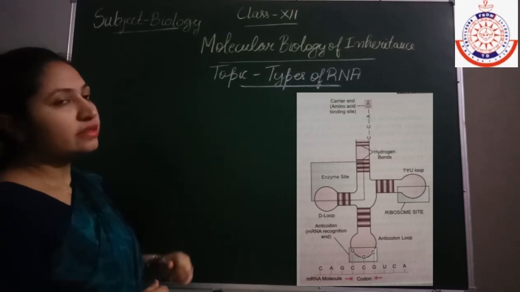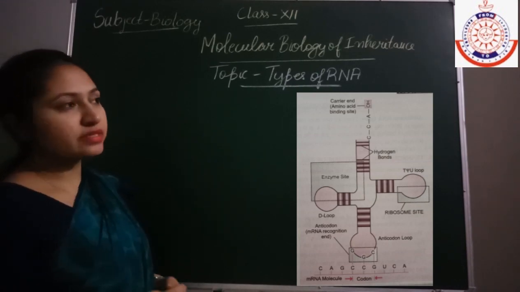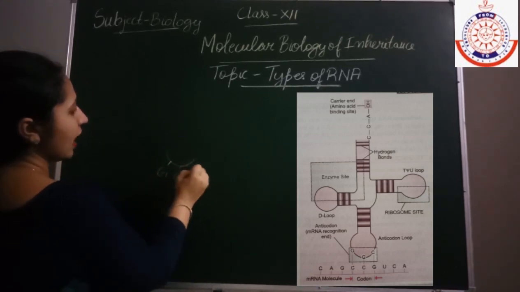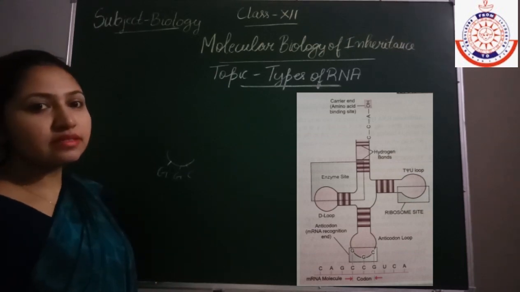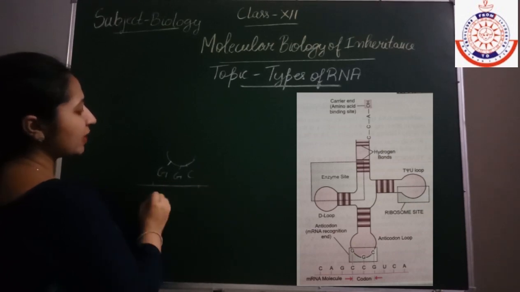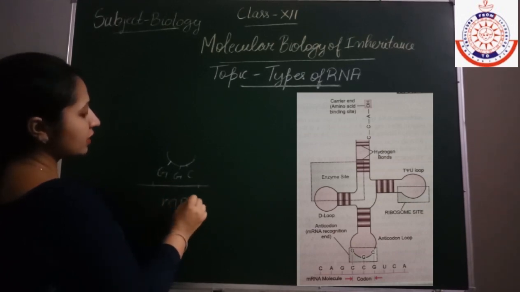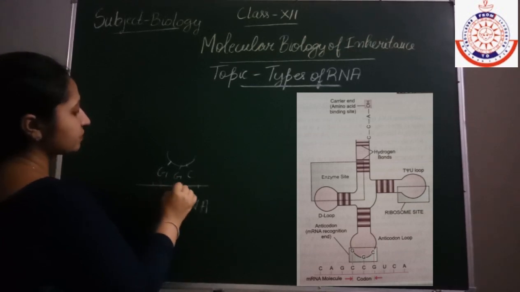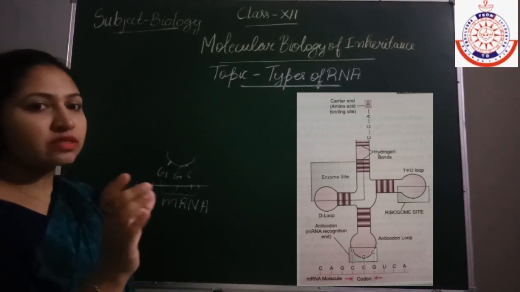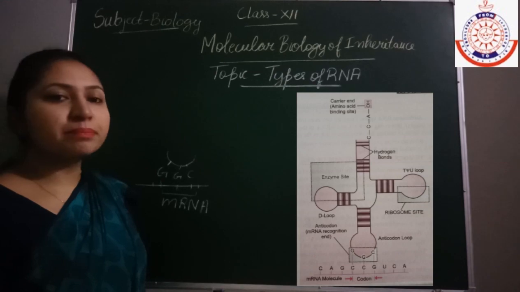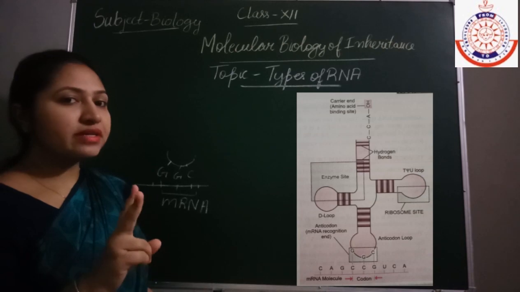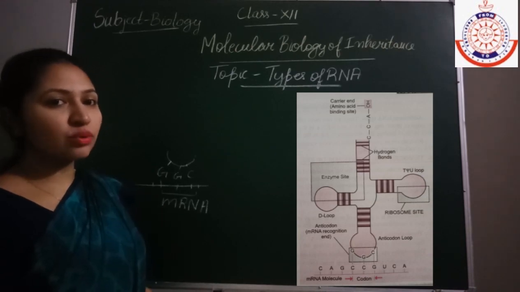Here you can see the anticodon loop, and what is present here is G, G and C. This anticodon will bind by complementary base pairing with the mRNA molecule. It means it will bind with the complementary codons. Codons are 3 bases present on the mRNA, and one codon is responsible for one amino acid.